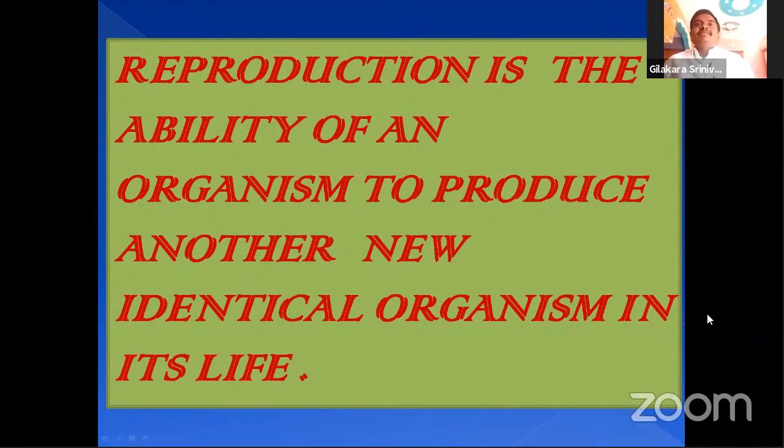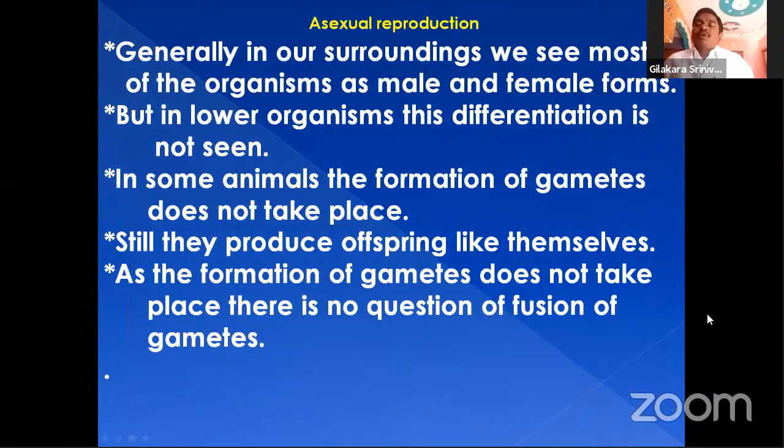Okay, this is the process of reproduction. There are two types of reproduction process, which you already discussed. One is the asexual method of reproduction. This process we can see in primitive organisms such as microorganisms.